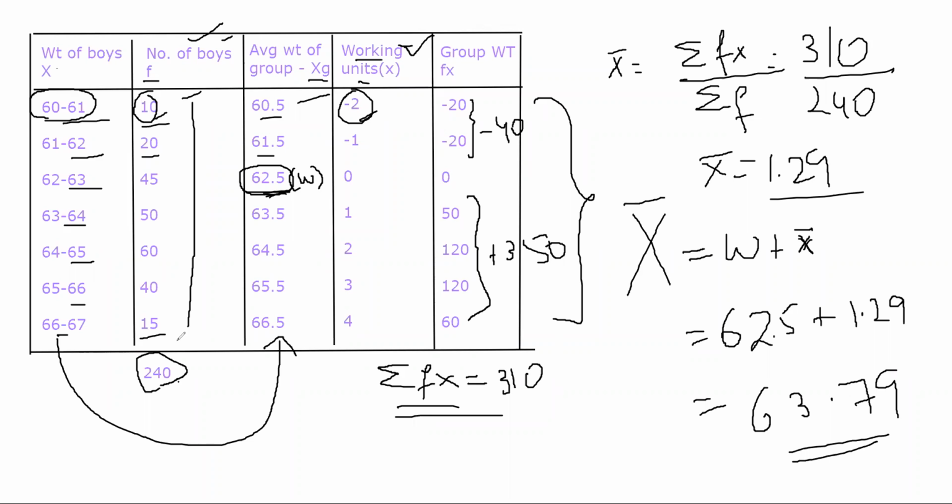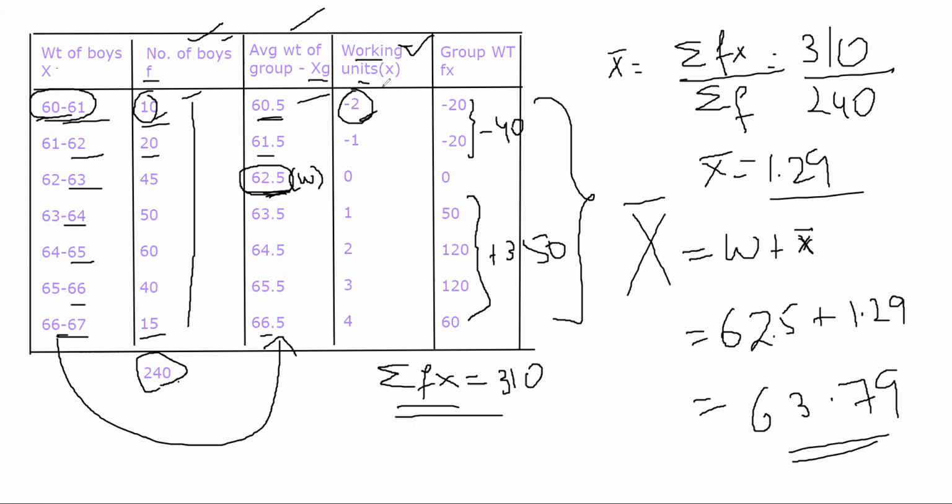All right. From here we are trying to find out the average weight of the whole group, of all the 7 groups. मतलब उतने पूरे 240 boys में what is the average weight? What I do is the first thing I have to find out is the average weight of each group. ठीक है. So 60 and 61 का average weight is 60.5. I do 60 plus 61 divided by 2. I will get 60.5. The same thing I will repeat all the way up to the last class, 66 to 67, for which I get 61.5.